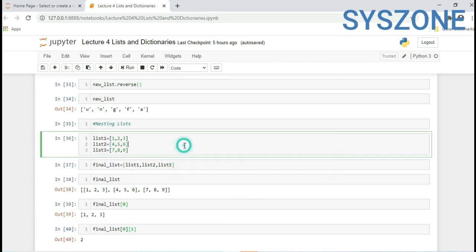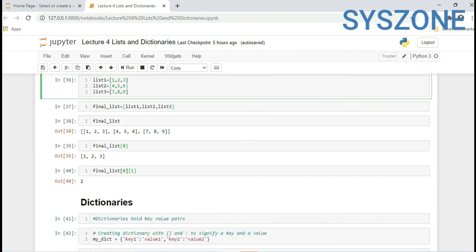So this is the list part which we saw: how we can create a list, how we can append to a list, how we can sort a list. We can use the reverse method for reversing a list. We can also create a nested list.